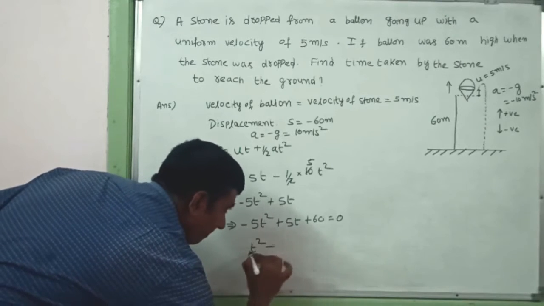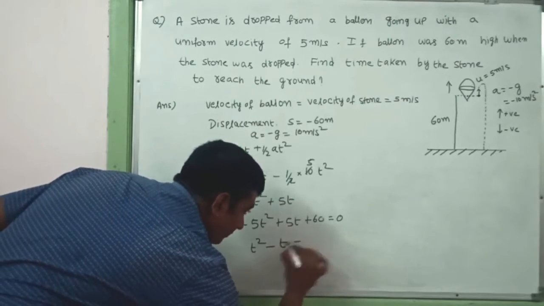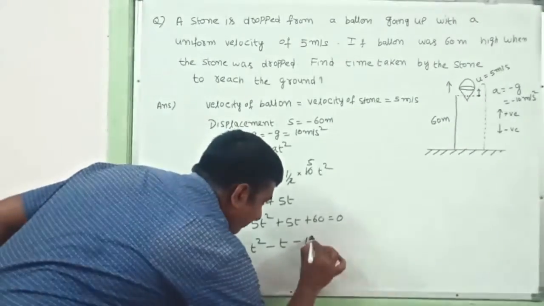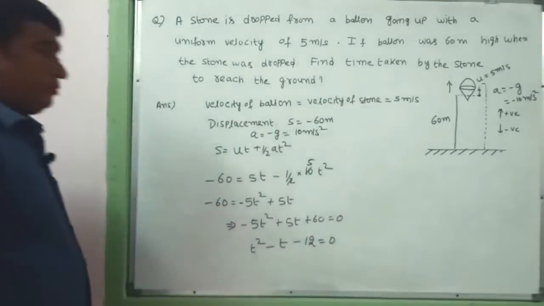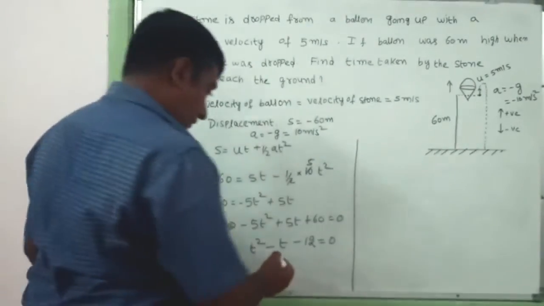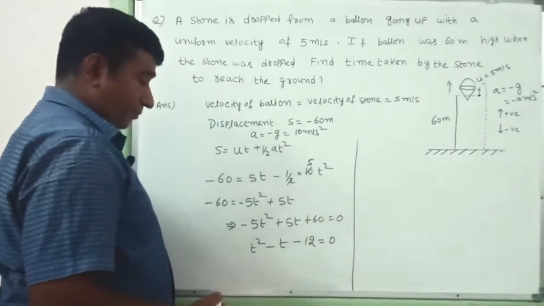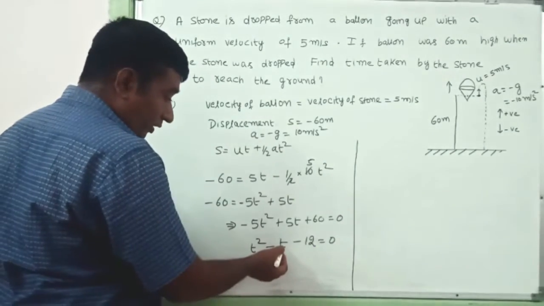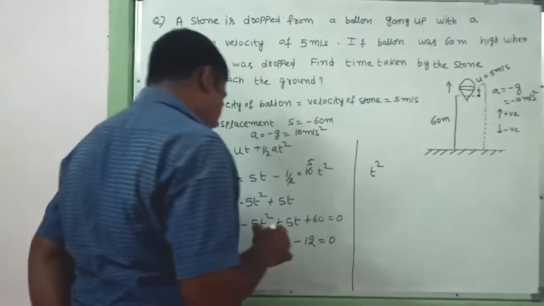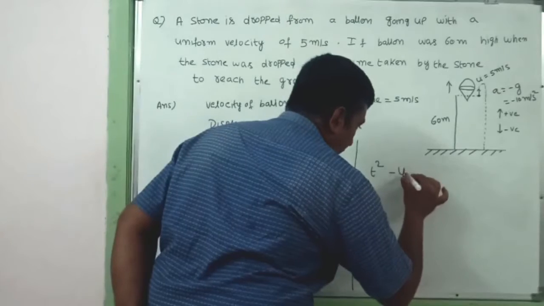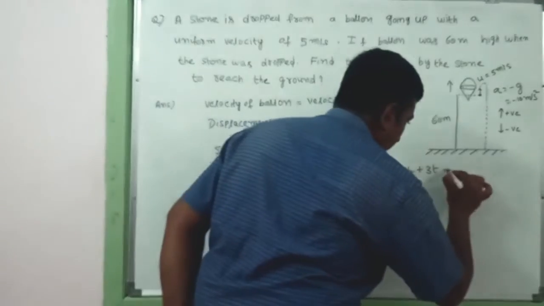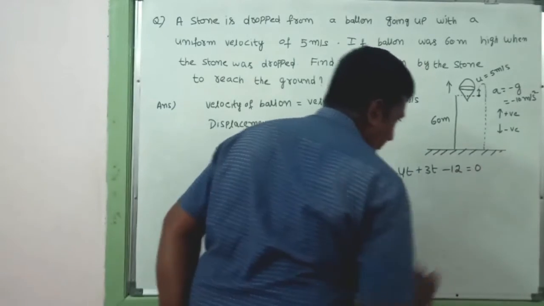t square minus t minus 12 equals 0. This equation we can write like this: 4 into 3, 4 threes are 12, and here we need 1, which is 4 minus 3. So t square minus 4t plus 3t minus 12 is equal to 0.